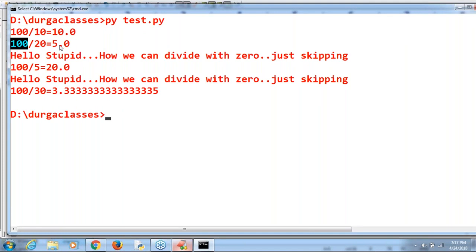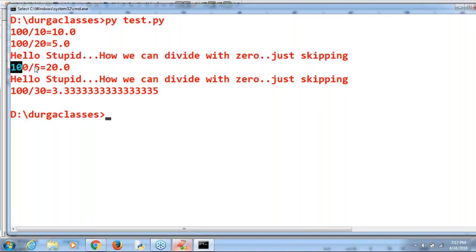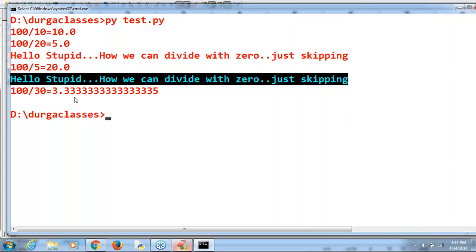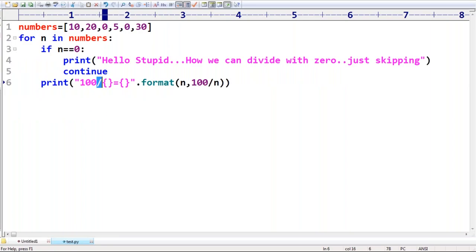Then 0 is coming: "Hello stupid, how can we divide with 0? Just skipping." 100 by 5 is 20.0. Next time, again "Hello stupid, how can we divide with 0? Just skipping." Then 100 by 30, and you get the corresponding value. Clear? Are you seeing where we require to use break and where we require to use the continue statement? Is any explanation required?